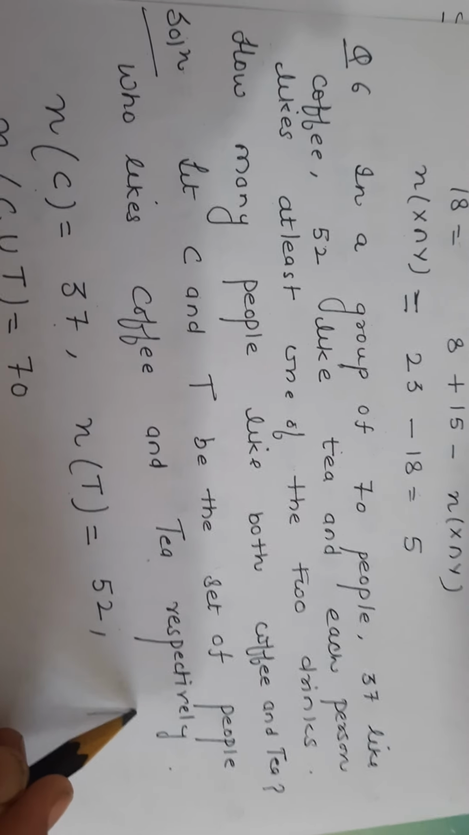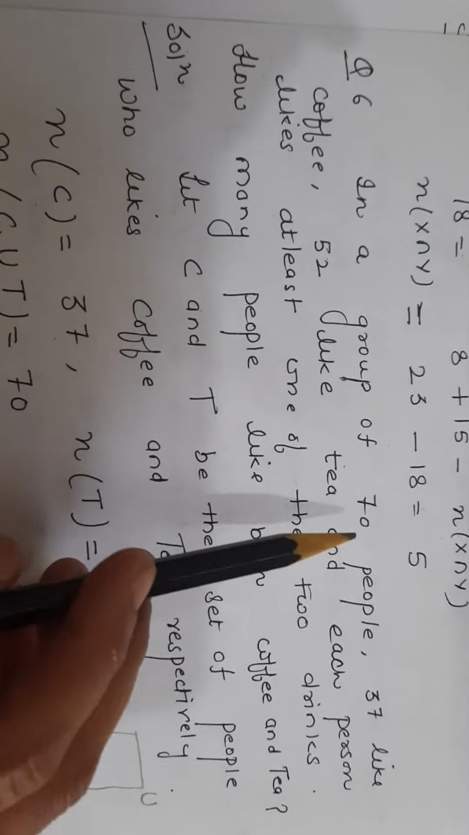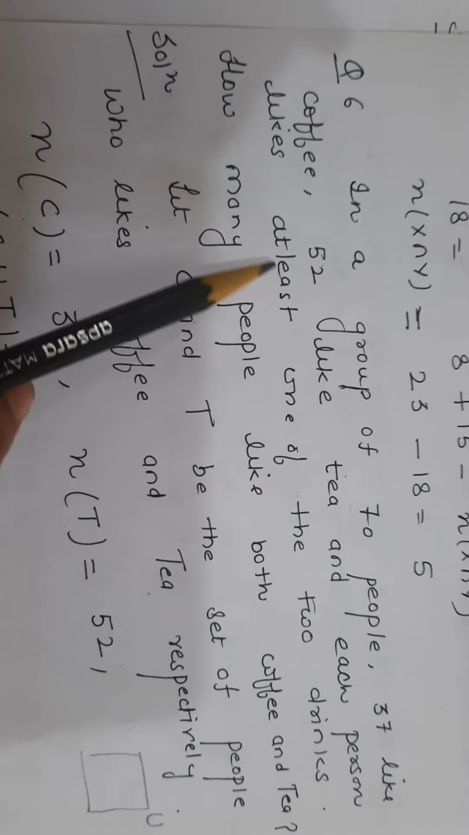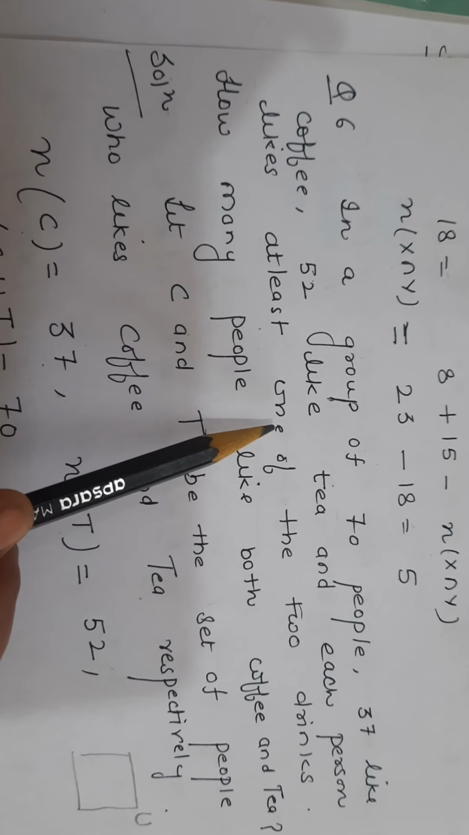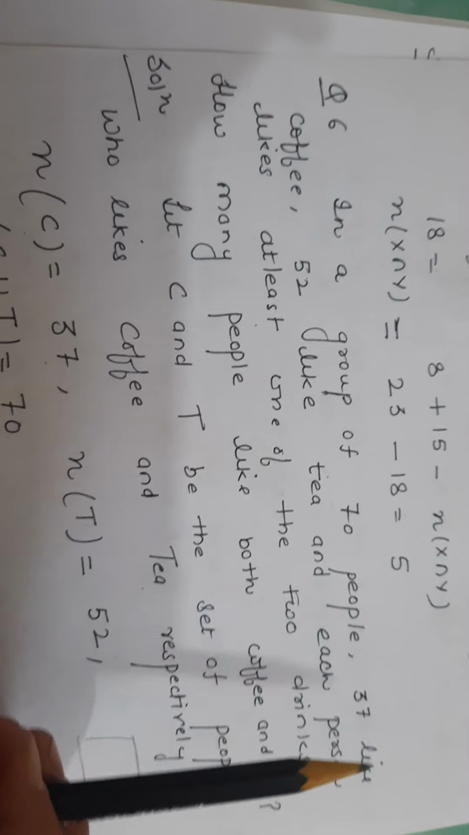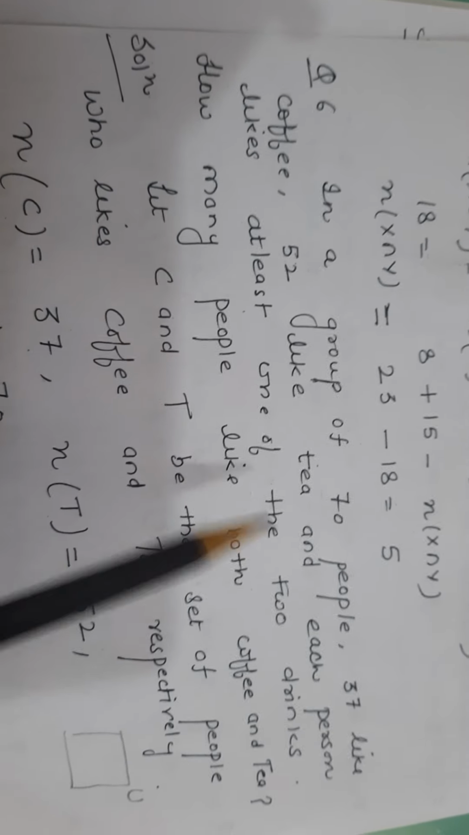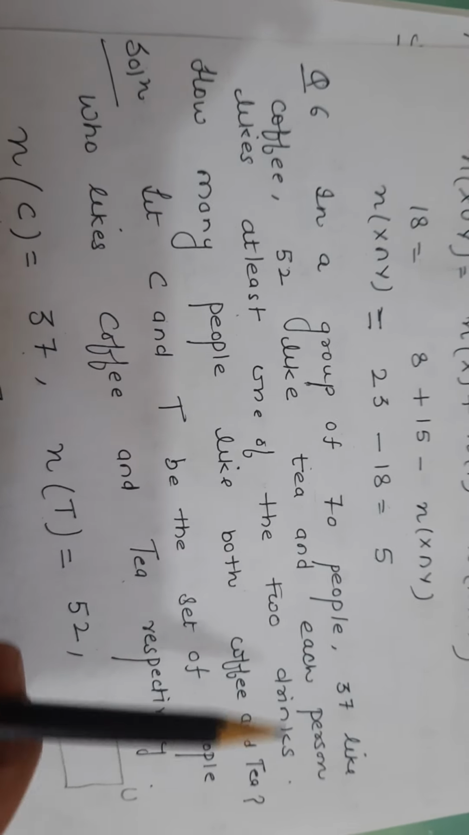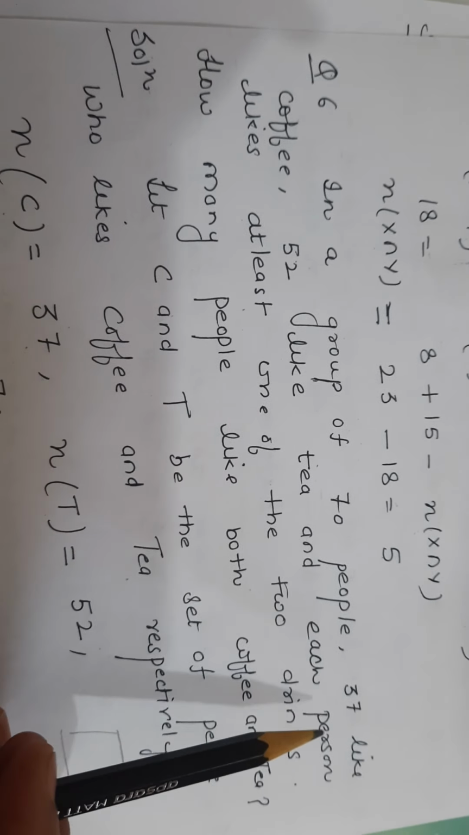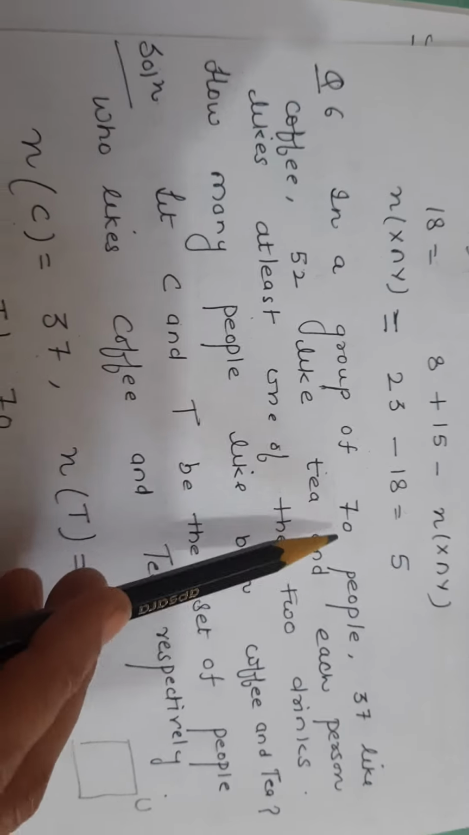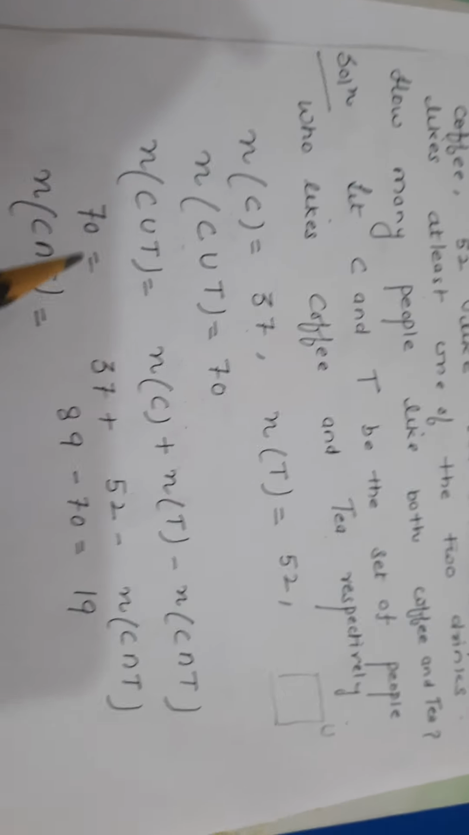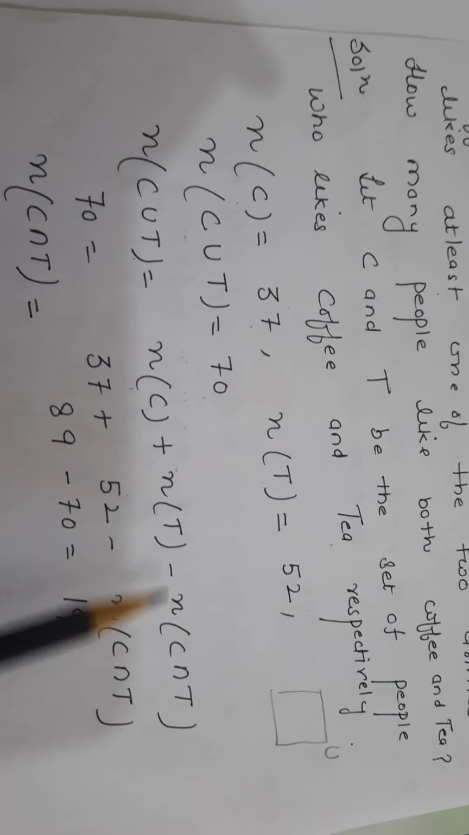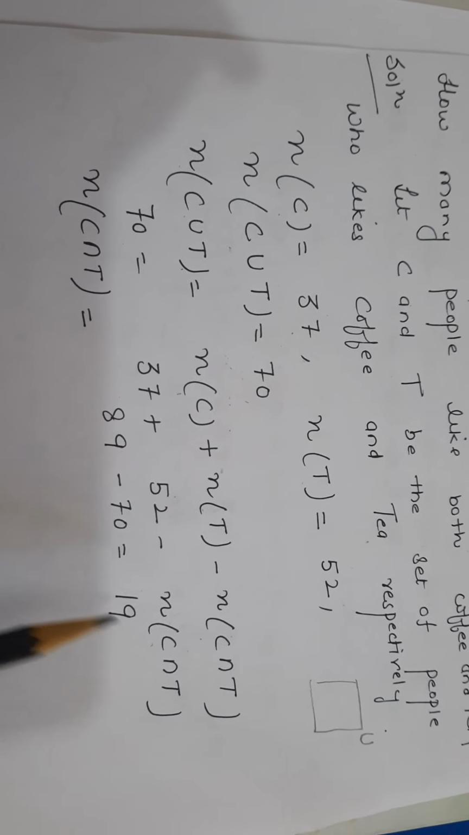Now it is written here, in a group of 70 people. We need to decide whether this equals the number of elements in the universal set or in the union. It is written that each person likes at least one of the two drinks. That means every person likes either tea or coffee or both. So the total number of people is equal to the union. Now apply the formula for the number of elements in C union T: the number in C plus T minus the intersection. Put in the values. The answer is 19.